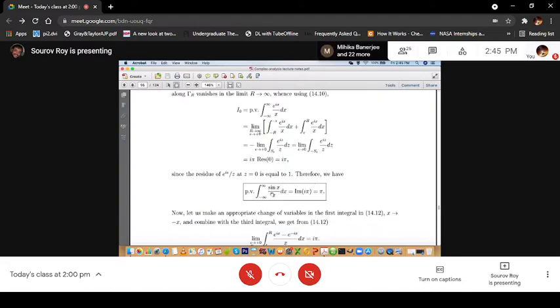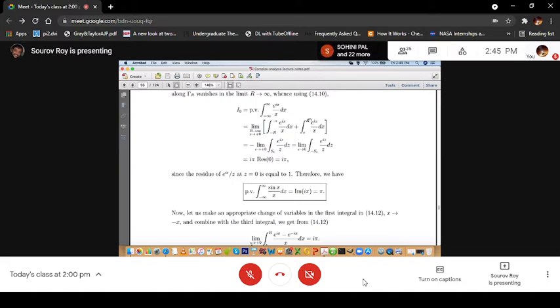And if you take the imaginary part here, you get pi, and if you take the imaginary part of e to the power ix, you will get sin x. So you get the result that the principal value integration from minus infinity to plus infinity of sin x by x dx is equal to pi. But we have to show the result for the integration from 0 to infinity of sin x by x dx, and we will see how to get that.